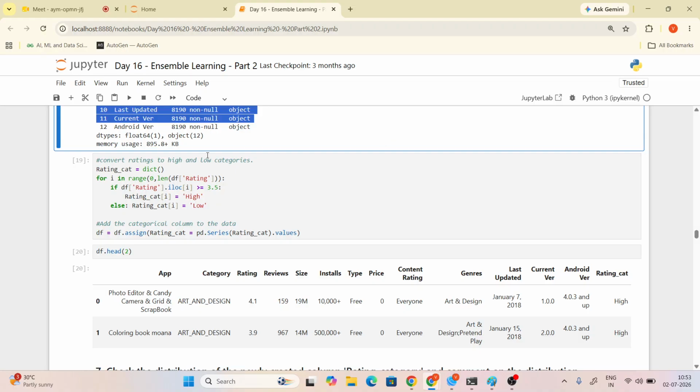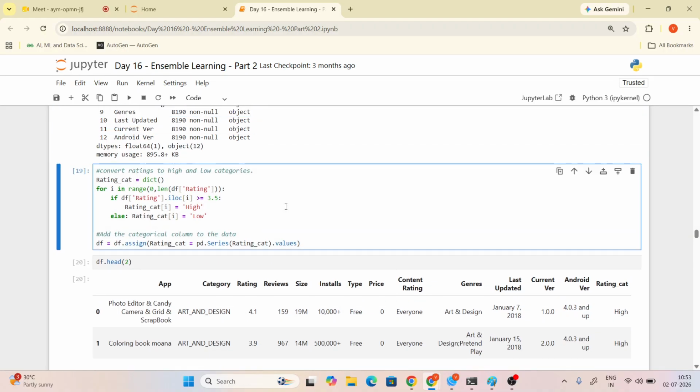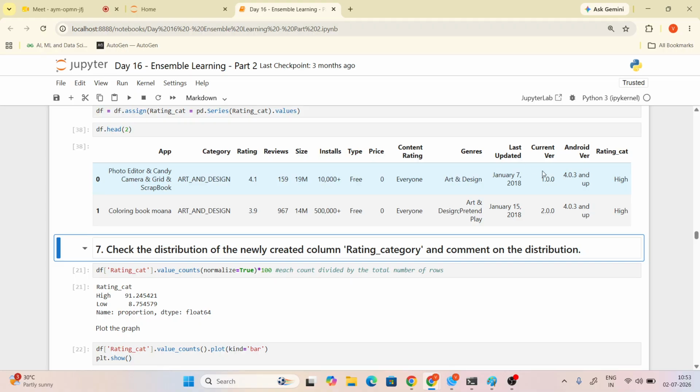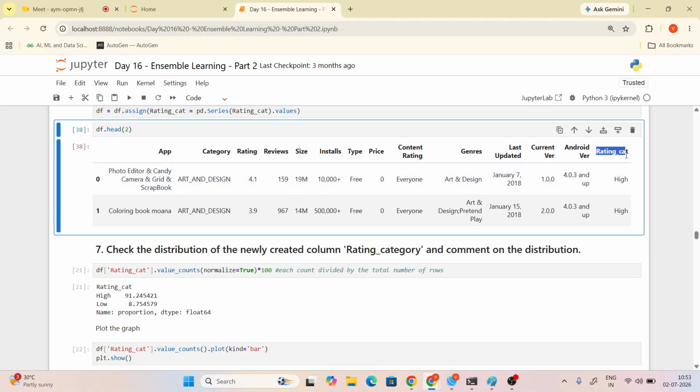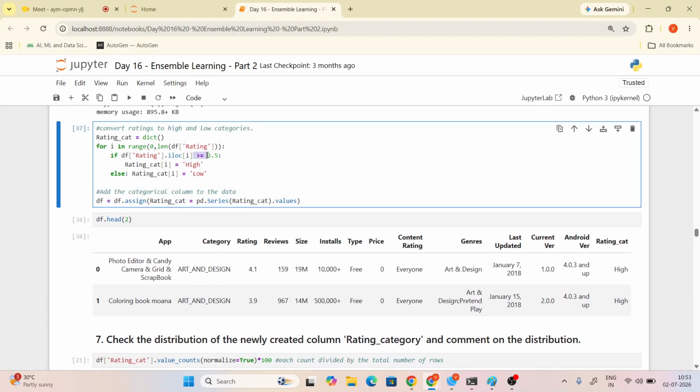The next one is, we want to convert to a rating category. So we will add a new column. Here we are adding the rating category, so this is a new column. If the rating is high, we will give high; if it is low, we will give low. If the rating is greater than or equal to 3.5, we will give high. Otherwise, we will give low.